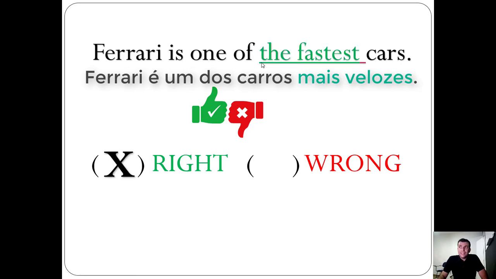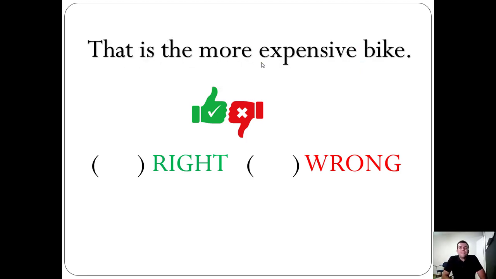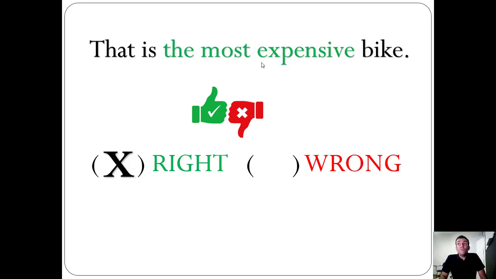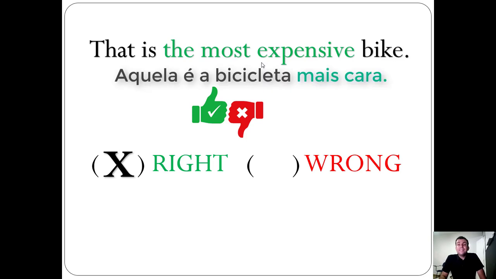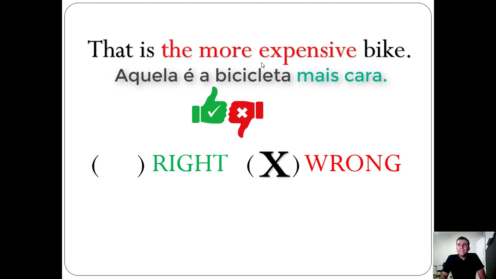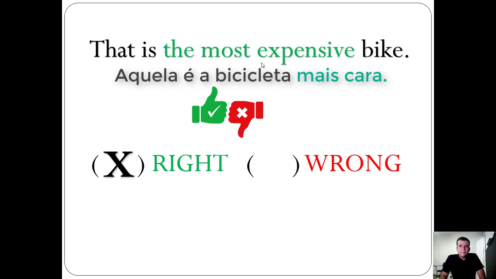Wrong, right. Wrong, right. Okay, one more sentence. Is this right or wrong? It's wrong. The more expensive bike, no. The right form is the most expensive bike. That's the most expensive bike. Repeat that, please. Okay, see the wrong and the right.